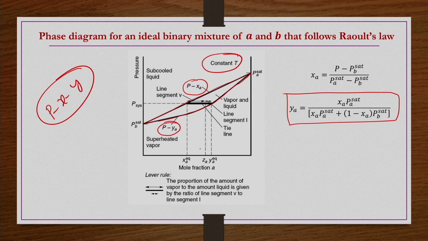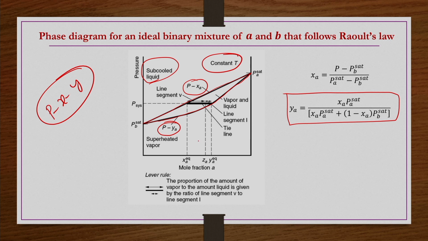So, any composition x a, y a, if the pressure is above this PXA line, then we can have the system only subcooled liquid. Or if the combination of pressure and composition is such that the data point is falling above this PXA curve, then we can say that only subcooled liquid single phase is existing.